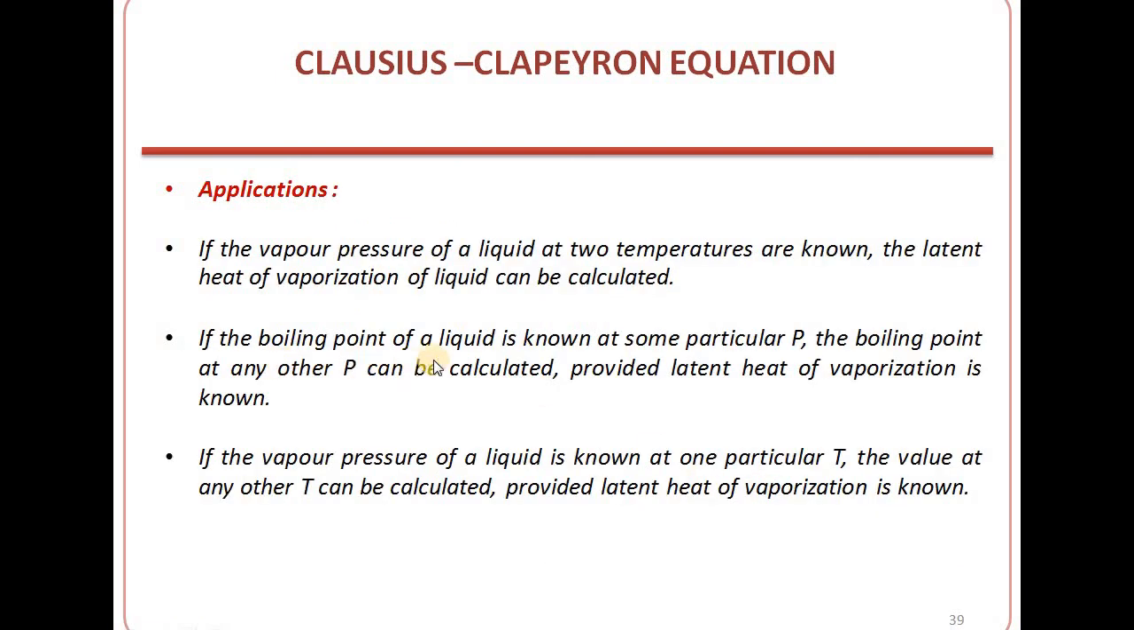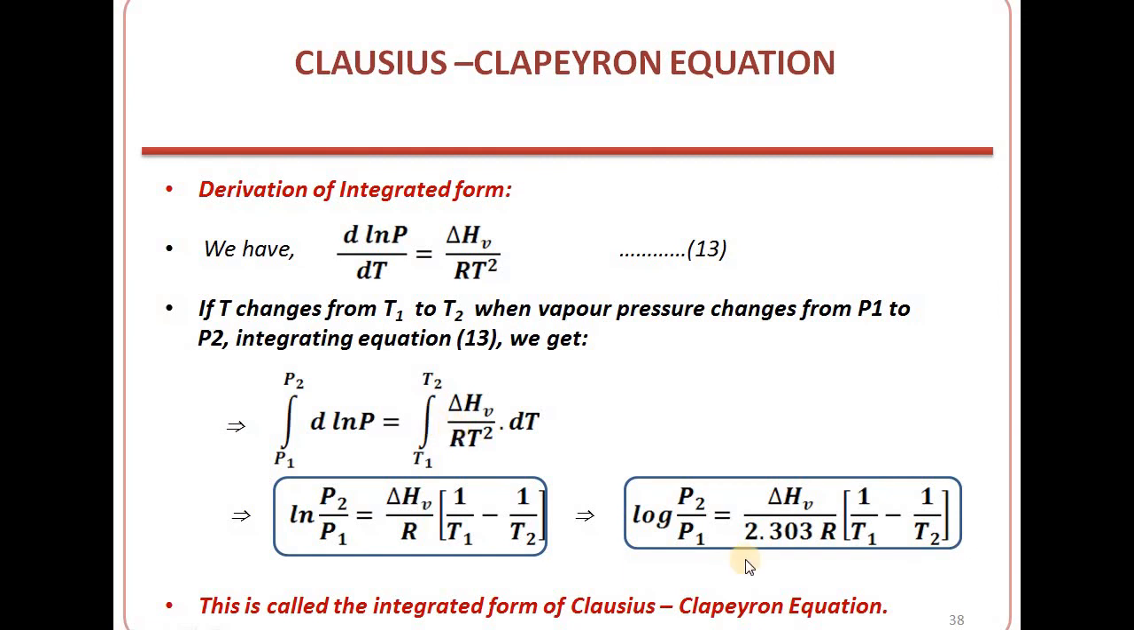Second thing: if the boiling point of a liquid is known at some particular pressure P, the boiling point at any other pressure can be calculated if we know the latent heat of vaporization. So we can find out the value of T2 at P2 if we know the value of T1 at P1 and ΔHv, the molar latent heat of vaporization. So the boiling point can be determined at any other pressure if we know its value at some pressure and also know the molar latent heat of vaporization.